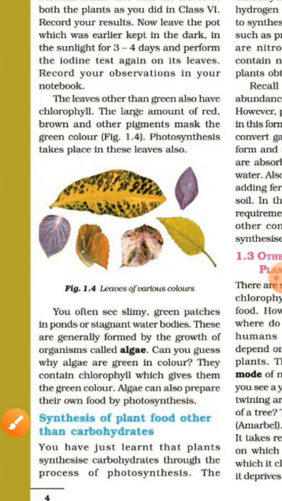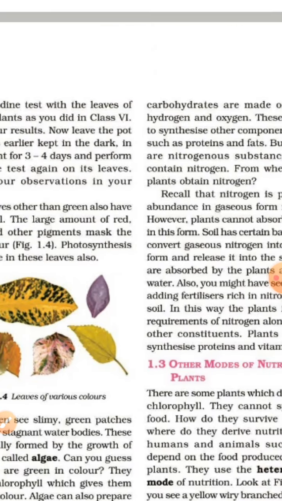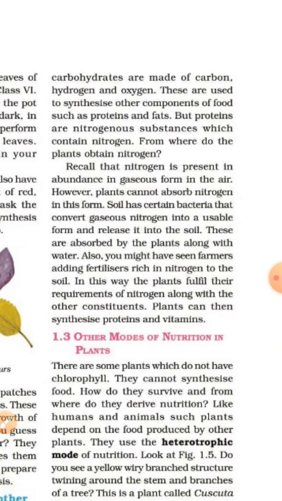Synthesis of plant food other than carbohydrates. You have just learned that plants synthesize carbohydrates through the process of photosynthesis. The carbohydrates are made of carbon, hydrogen, and oxygen. These are used to synthesize other components of food such as proteins and fats. But proteins are nitrogenous substances which contain nitrogen. From where do the plants obtain nitrogen?